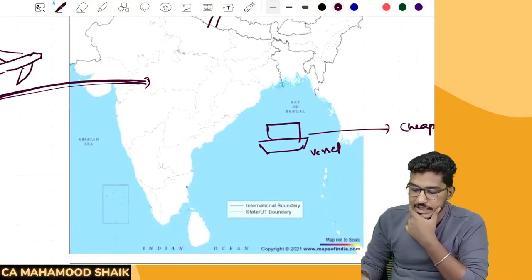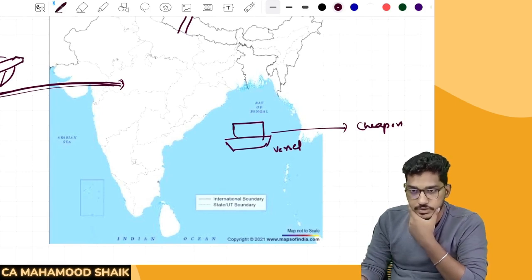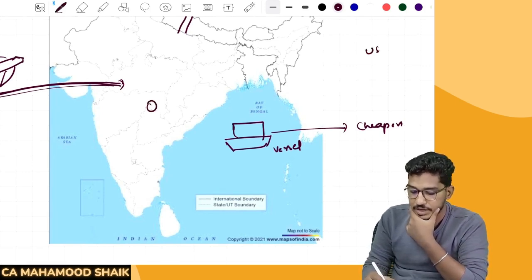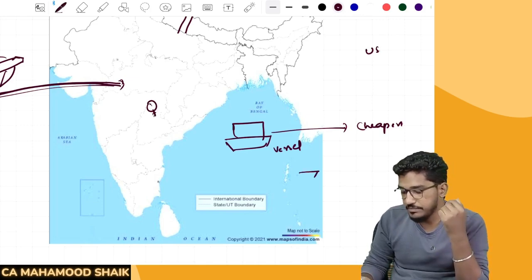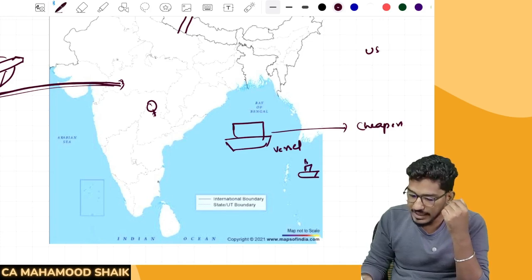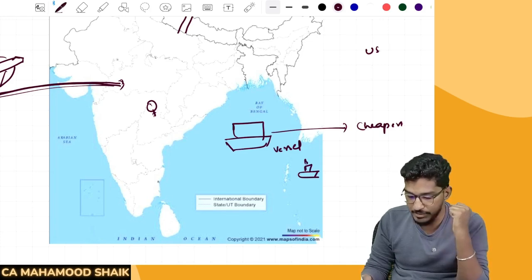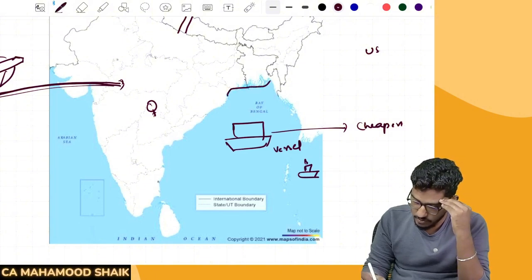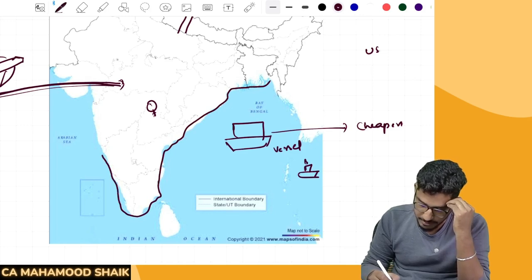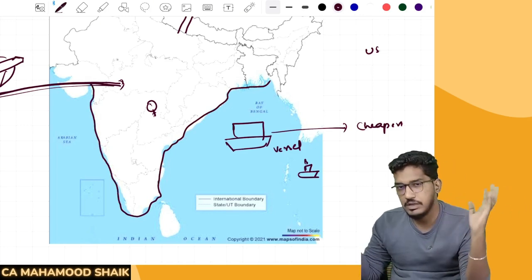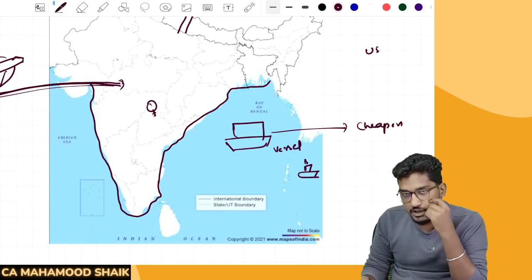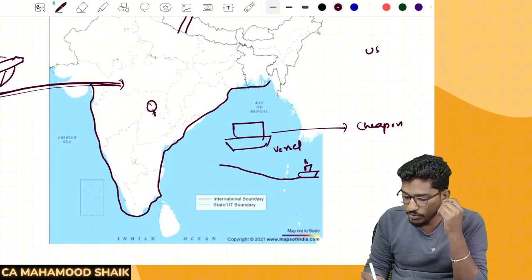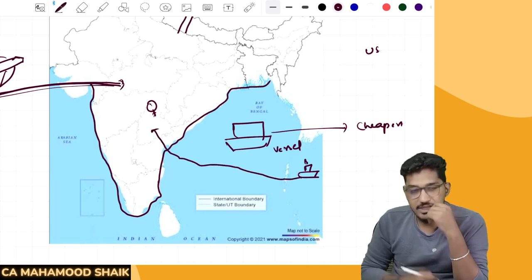Now say, for example, India wants to import some goods from the US. There is one person in India who wants to import some goods from the US. Say the goods are coming in a vessel, with the entire goods loaded onto it, coming to India. This is all the coastal line of India. We have kilometers of coastal line in India. Now this person can bring the goods through this coastal line from any place, so the ship can come to any coastal point and come inside the country.